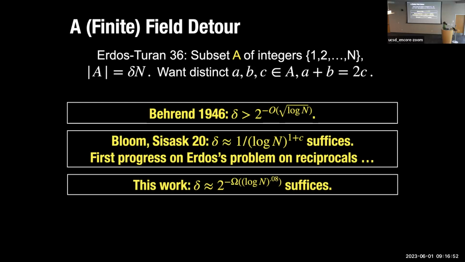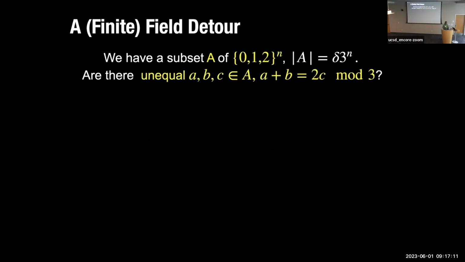Okay, so the question that we have can be rephrased as follows. You have a subset A of integers 1 through n. All we know is that the size of the set is big, and you want 3 numbers that satisfy the equation a plus b equals c. Okay, if you think of this as an arithmetic equation, a plus b equals c, then you can ask it not just over integers, but anytime you have an addition operation. So in particular, you can ask it over modular arithmetic.